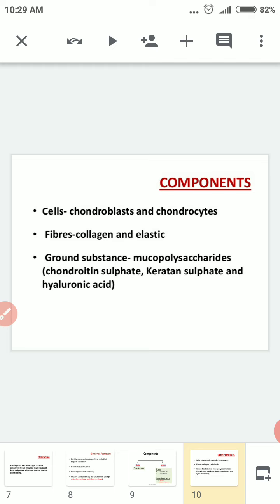So just know cartilage consists of cells, fibers and ground substance.